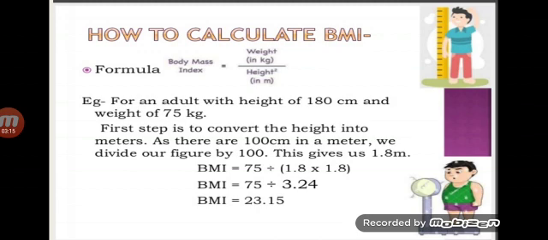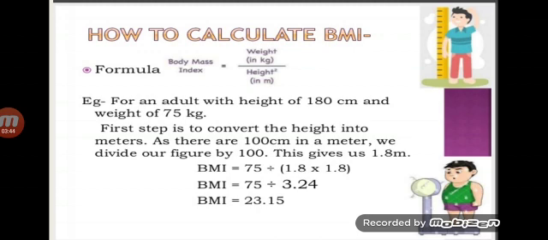How? Children, if BMI is less than 18.5, then the person would be considered undernourished. However, if this BMI is more than 25, then a person is overweight. That means a BMI between 18.5 to 25 is a healthy person.